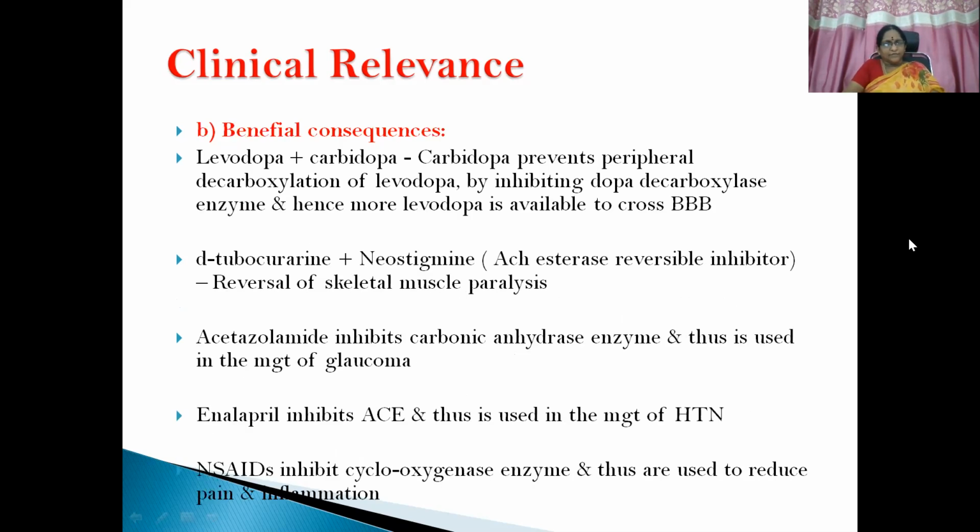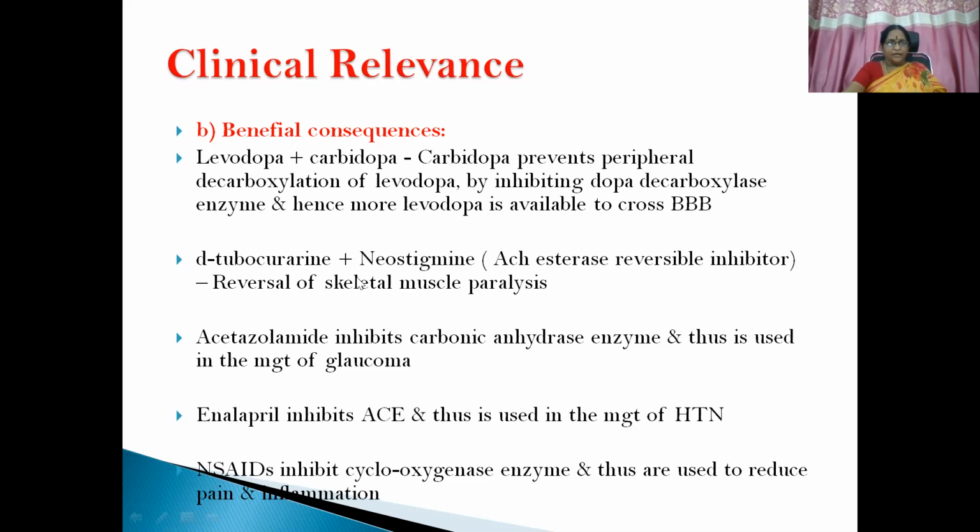Then beneficial consequences. For example, if we give levodopa combined along with carbidopa, which is a decarboxylase inhibitor, carbidopa prevents peripheral decarboxylation of levodopa in the peripheral tissues so that the levodopa molecule will not get metabolized. So there is no reduction of bioavailability, and more levodopa can cross the blood-brain barrier and be available for central nervous system action. This is a beneficial consequence, which is used in the management of Parkinson's disease.